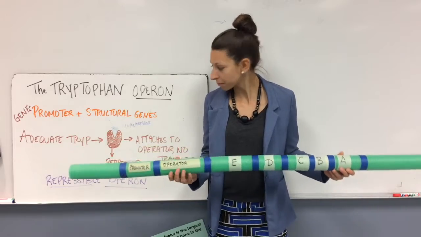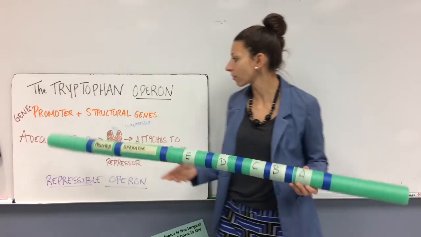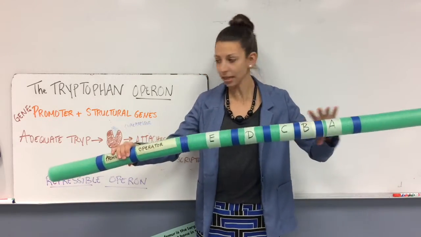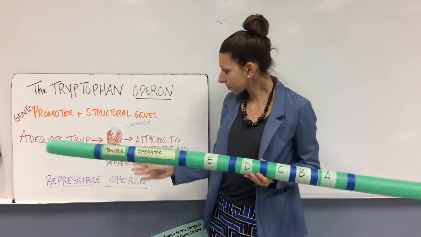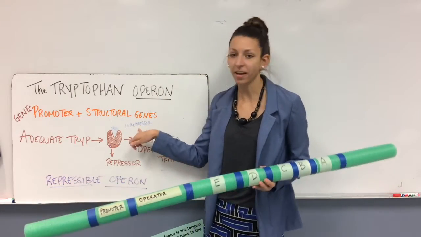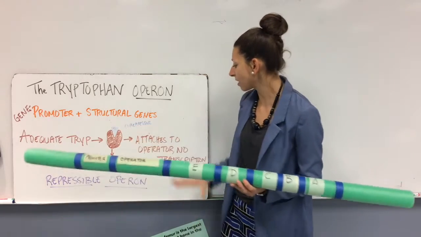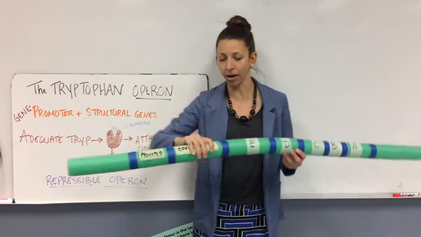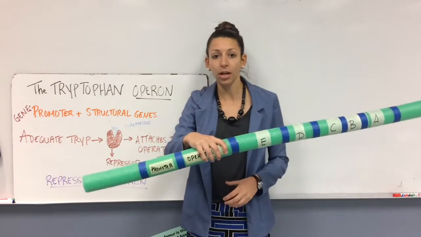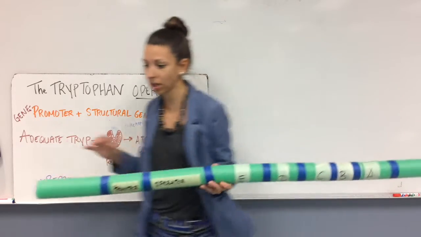And it does this through a special part of the gene. Now, of course, this gene has a promoter and then these structural genes to create the enzymes it needs. But when there's adequate tryptophan, we will actually have tryptophan acting as a co-repressor on this special repressor molecule. And this is going to attach to the operator of the gene. And this is the section that this repressor attaches to so that RNA polymerase cannot go down the gene and end up doing transcription. So let's take a look.